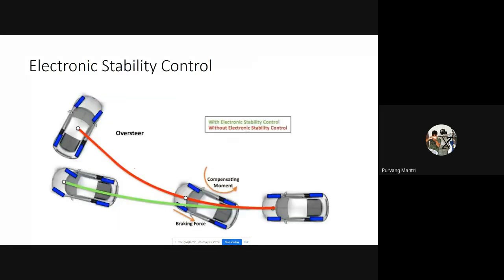Now there is another system working over this ABS and EBD, which is ESC. The full form of ESC is Electronic Stability Control. In some vehicles, we also call it ESP. The function of ESC and ESP is the same. It controls the stability of the vehicle, that is, it controls the oversteer and understeer of the vehicle. I don't know if you are aware of the oversteering and understeering conditions, but